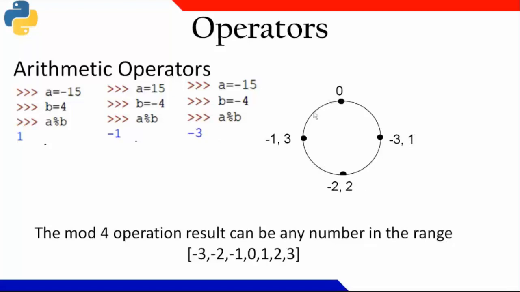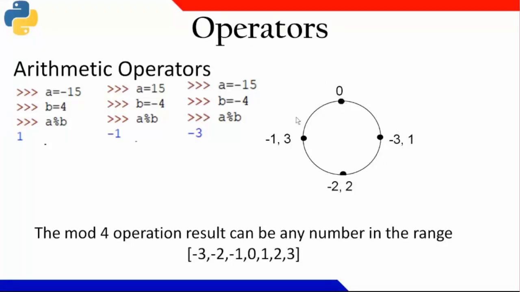But if I'm going in the negative direction, the remainder will become -1, -2 or -3. Both of them are additive identity. So 3 minus of -1 is 4, 2 minus of -2 becomes 4, and 1 minus of -3 becomes 4. And modulus 4 is always 0.